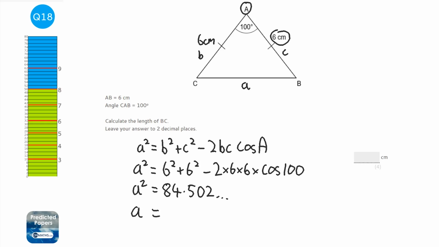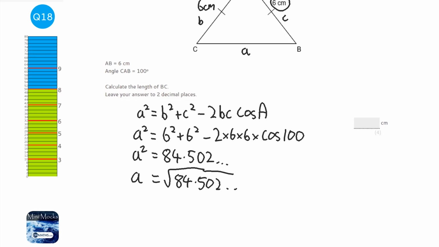So a is the square root of that, so I might as well just show the examiner that I'm doing that, so I'm square rooting it. So what I'm going to do is just press the square root button on the calculator and then press answer equals, so a equals 9.192 blah blah blah. So to 2 decimal places it's 9.19.